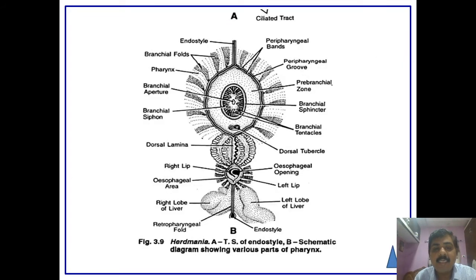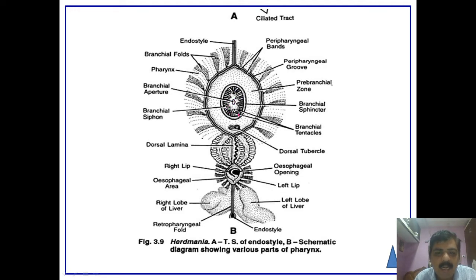So this is the portion showing the endostyle, and the arrangement of the organs in Herdmania. You can observe this is the branchial aperture, or the mouth, from where the water enters within the body. Then this is a